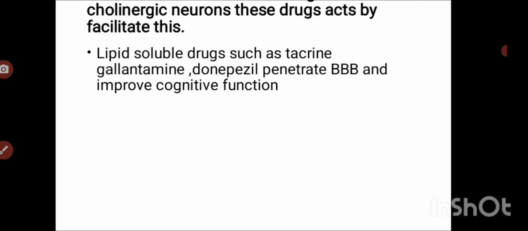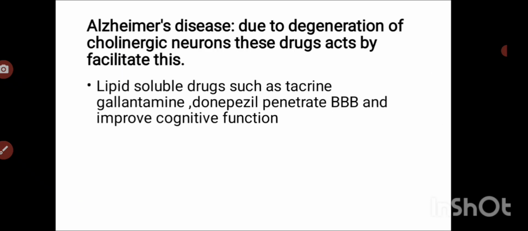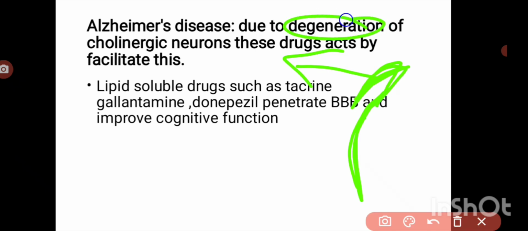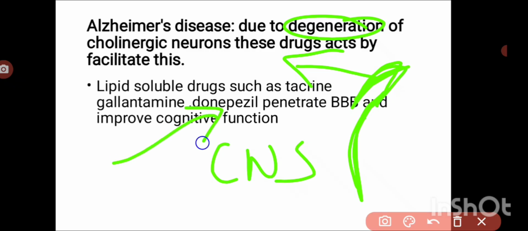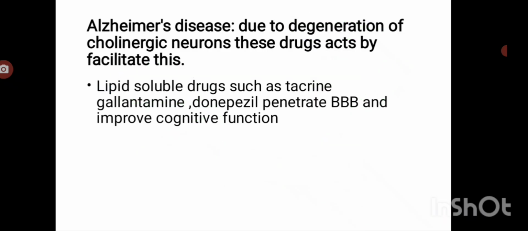For Alzheimer's disease, here also a lipid soluble one we can use, but not physiostigmine. Galantamine, donepezil, tacrine, and rivastigmine we can use for Alzheimer's disease because they can penetrate the CNS. They stimulate the cholinergic receptors. Okay, Alzheimer's disease is due to the degeneration of cholinergic neurons in the CNS. So by giving anticholinesterases we increase the stimulation of these cholinergic receptors in the brain. Especially the lipid soluble ones we can use for Alzheimer's disease.